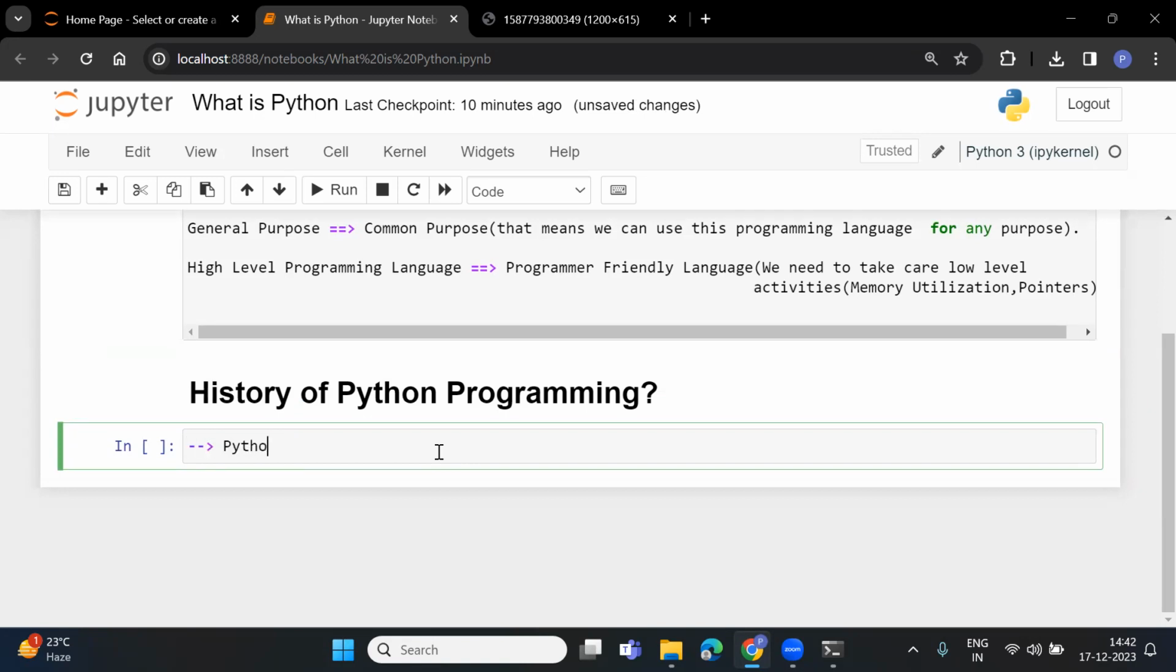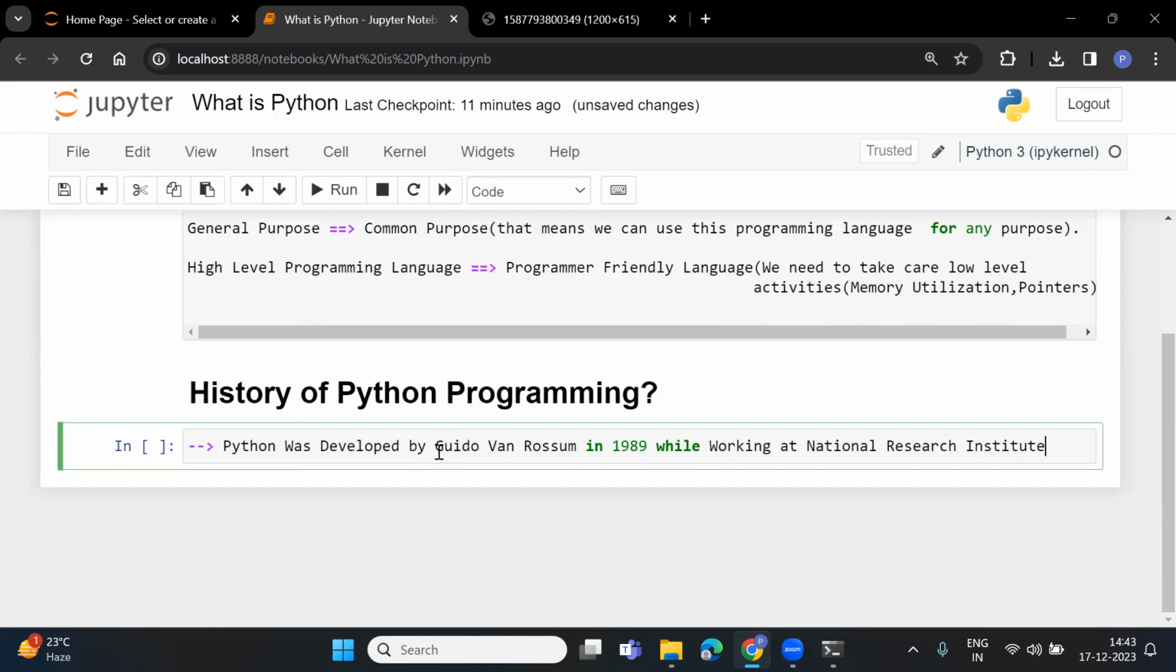Python was developed by Guido van Rossum. Guido van Rossum implemented Python. Who is the father of Python programming? Guido van Rossum, because he implemented it. Now, he implemented this, that is fine, but in which year? In 1989, while working at the National Research Institute.